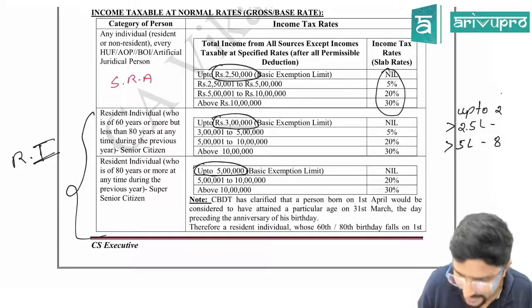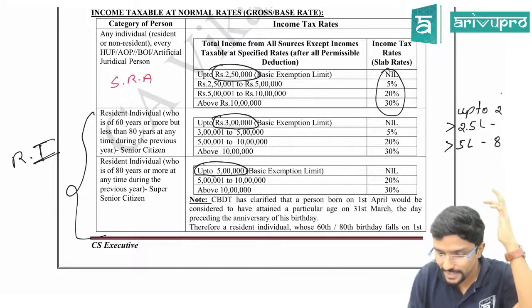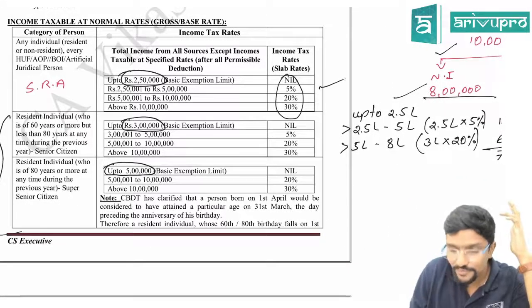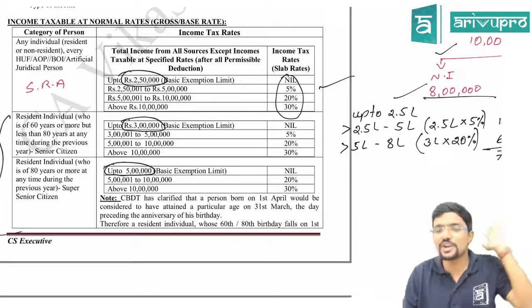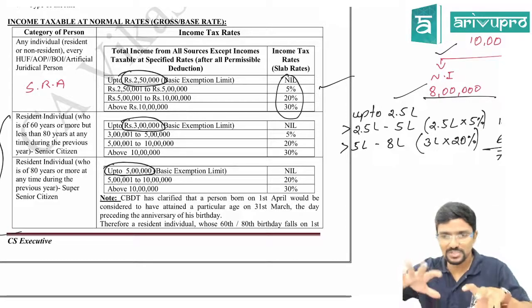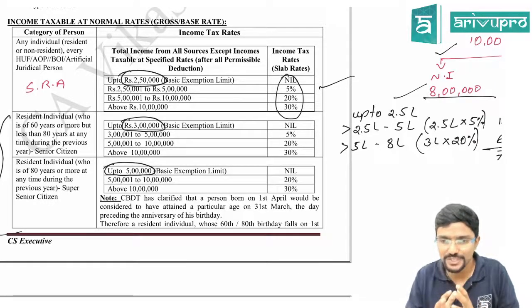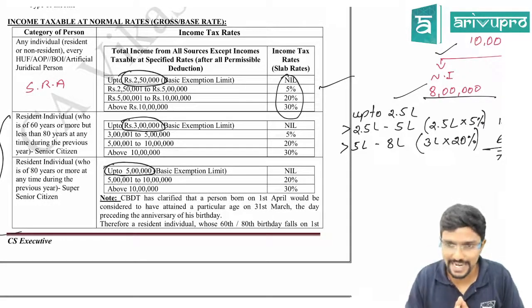Straight away it is 5 lakh. That means the 5% slab, up to 5 lakh, is not at all applicable for you. If you are a super senior citizen, like superstar Rajinikanth, aged 80 or more, then for you the basic exemption limit is 5 lakh.